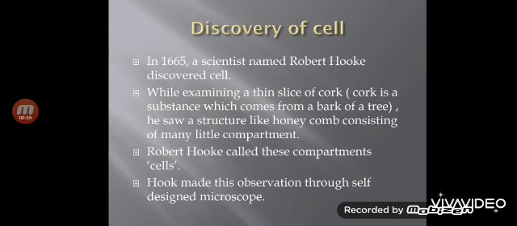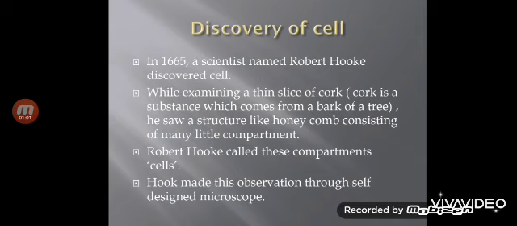So Robert Hooke was very curious to know what these compartments are. So he called these compartments cell. Then he examined a number of different cells, and he found that all the living organisms are made up of cell.